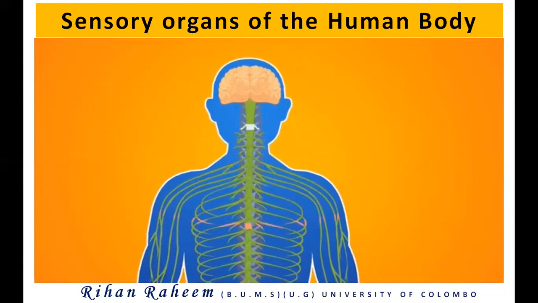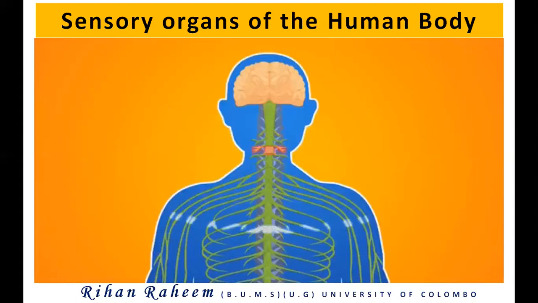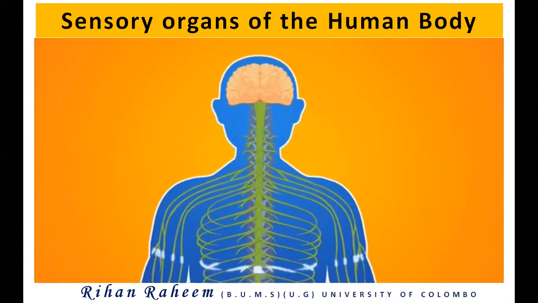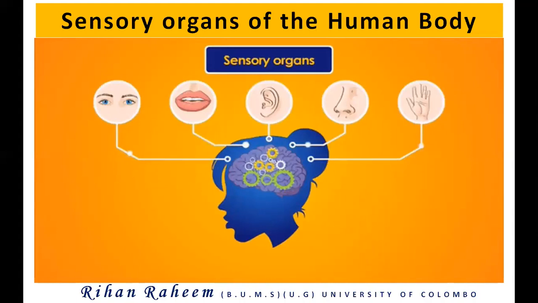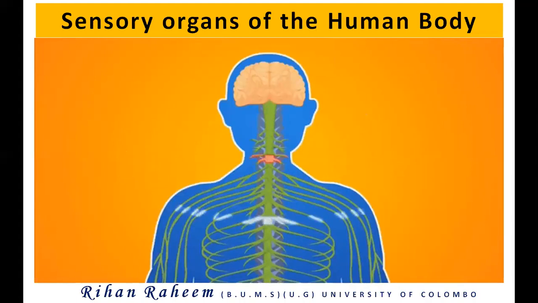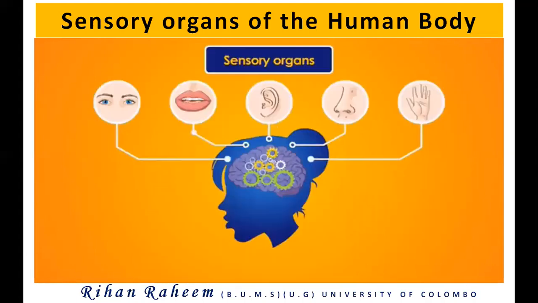And the other one is the nose, that is for the sensation of smell. The other one is the tongue or the mouth, for the sensation of taste. And finally, we have the skin, and in the skin we have a lot of sensory receptors to sense touch, heat, temperature, coldness, hotness. All those things are felt by the skin. So we have 5 sensory organs.